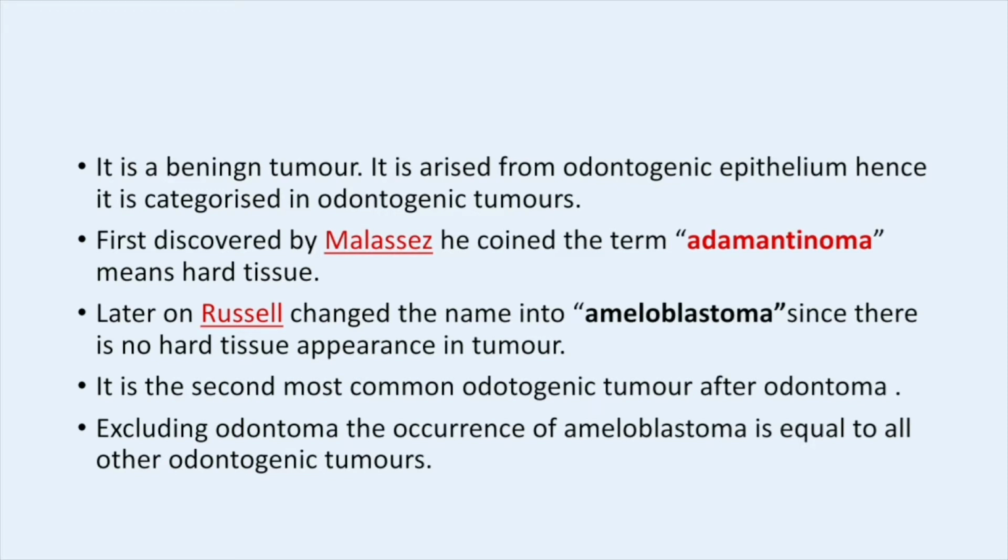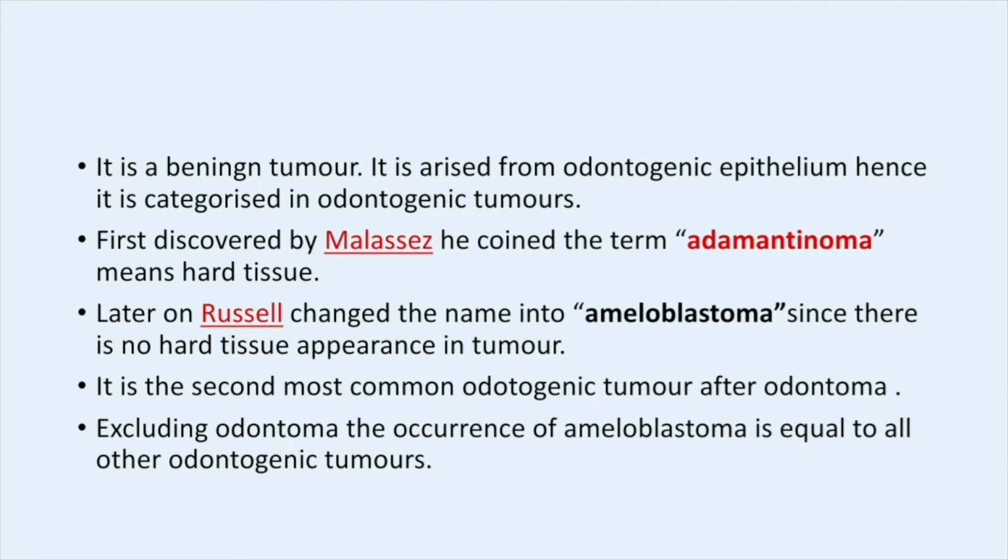It was first discovered by Malassez. He coined the term adamantinoma, which means hard tissue. But later, Russell changed the name to ameloblastoma. Why? Because there is no hard structure in the ameloblast. So it was changed to ameloblastoma by Russell. It is the second most common odontogenic tumor after odontoma. The first most common odontogenic tumor is odontoma.